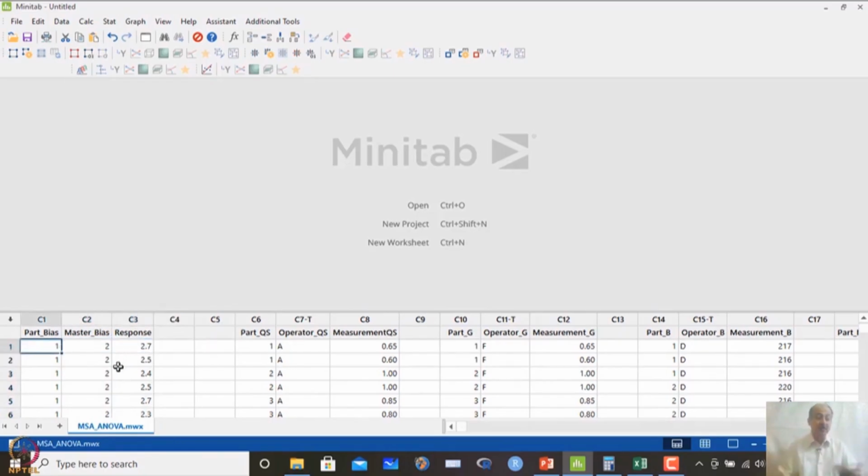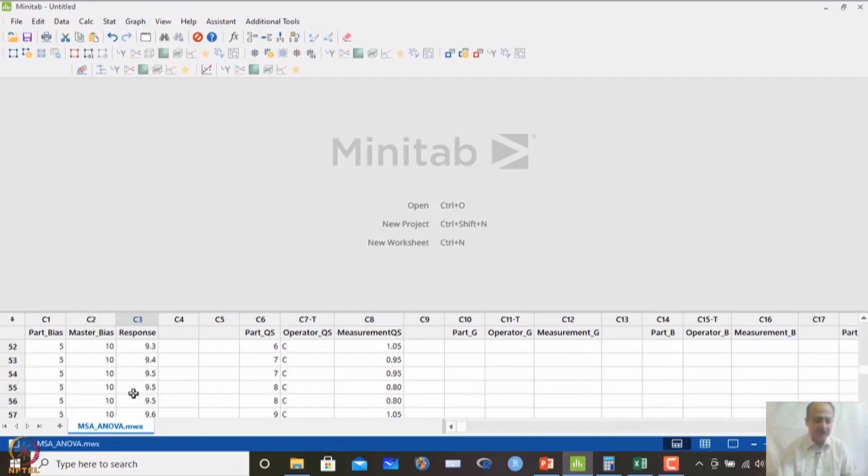The operator does not know which part is being delivered; I give 5 parts randomly, and he gives some response for the value. The master value was 2, and he reported 2.7. Similarly, the master value for the last one was 10, and he reported 9.4, based on the instrument that he is using.